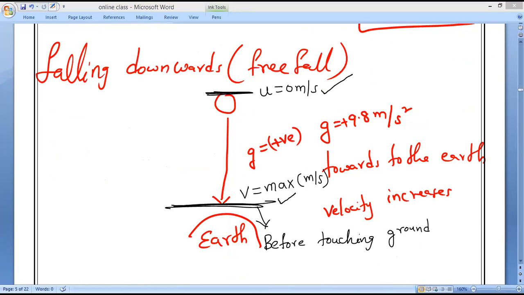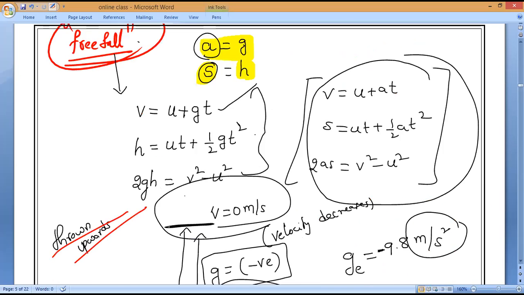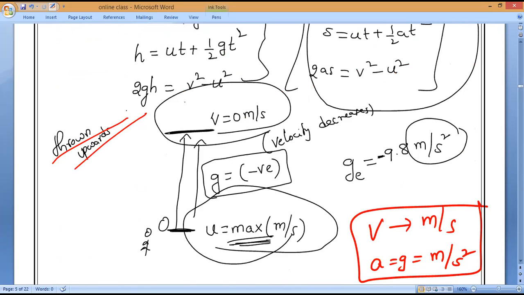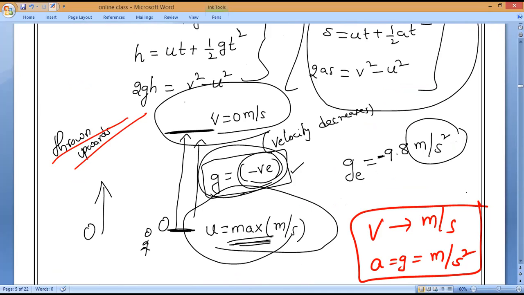Now, for your purpose, let me make it simpler. Nobody should be confused about that at all. Sign convention is very important. Equations you should not change. Whenever a body is thrown upwards, please remember, always g will become negative. While substituting, whether the g value is given or not doesn't matter. If any body is thrown upwards, then g must be considered as minus. And that value is 9.8 meter per second square.